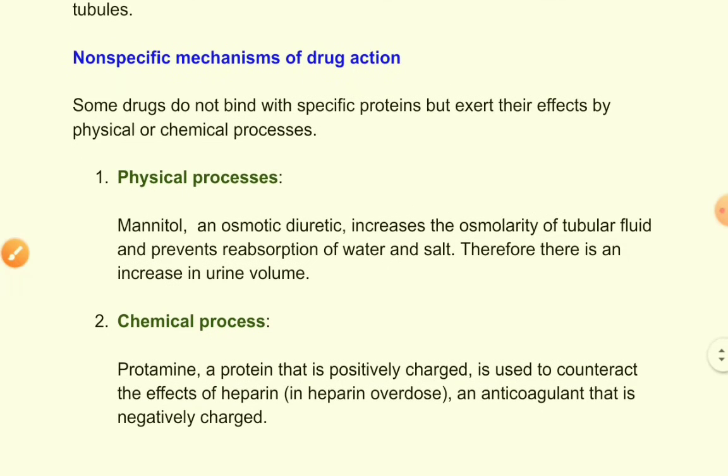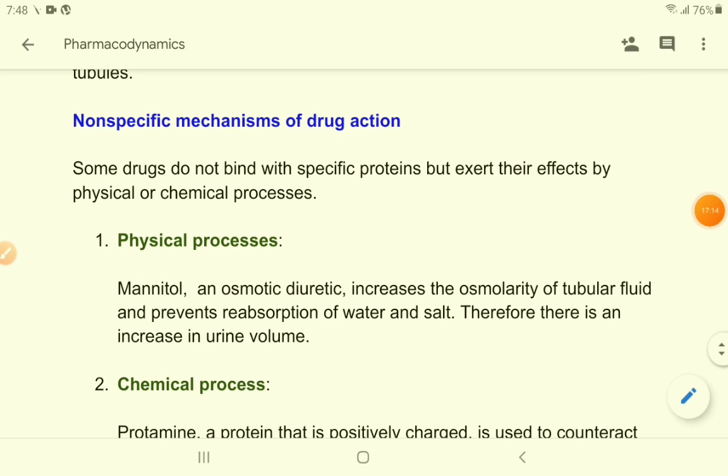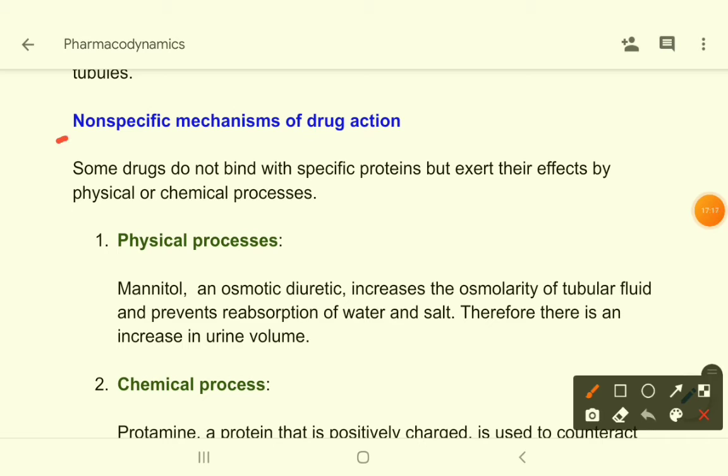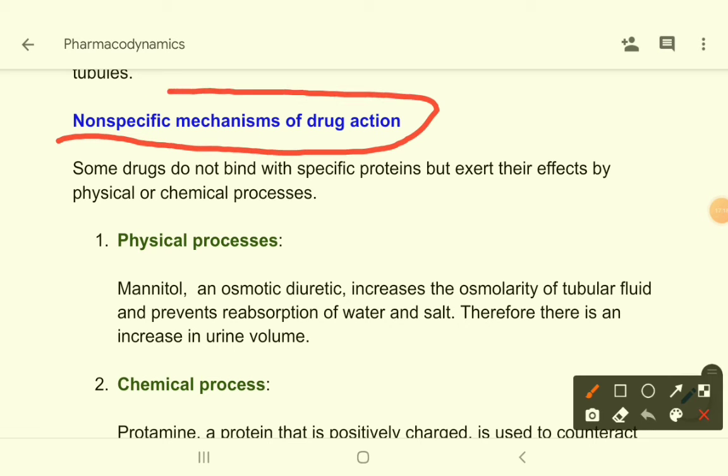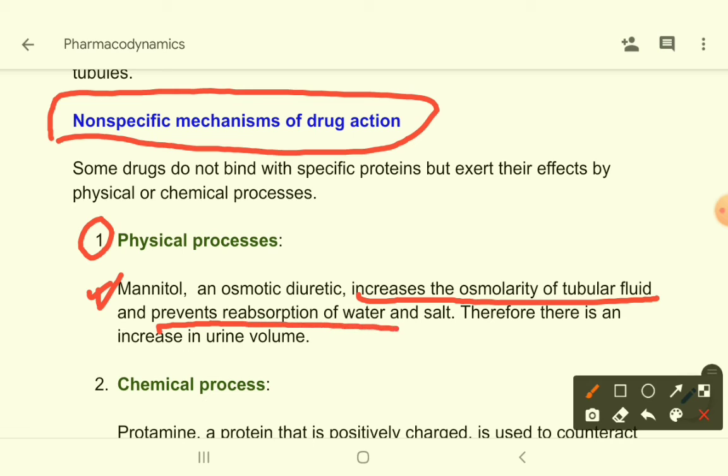Now come to non-specific mechanism of drug action. What are the non-specific mechanisms? As I have mentioned earlier, there can be some physical processes or chemical processes. For example, mannitol is an osmotic diuretic. How does it act? It increases the osmolarity of tubular fluid. In renal tubular fluid, it increases the osmolarity, so it prevents reabsorption of water and salt through the renal tubules.